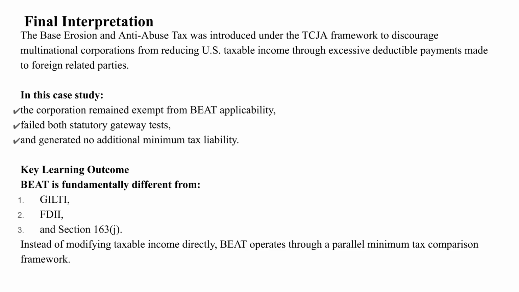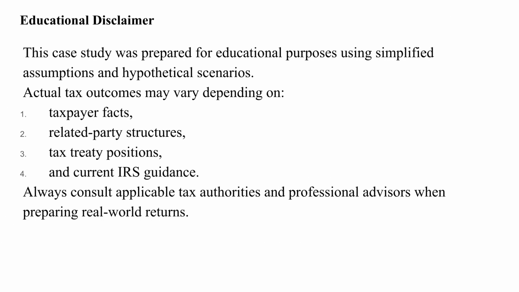Applicability is determined through two gateway tests. Additional BEAT tax arises only when tentative BEAT tax exceeds regular U.S. tax liability. This case study was prepared for educational purposes using simplified assumptions and hypothetical facts. Always review current tax guidance when preparing real-world returns.